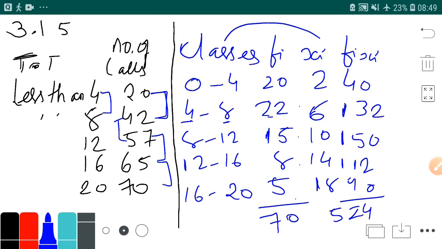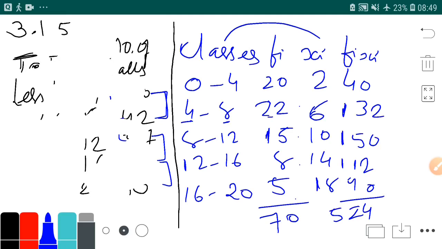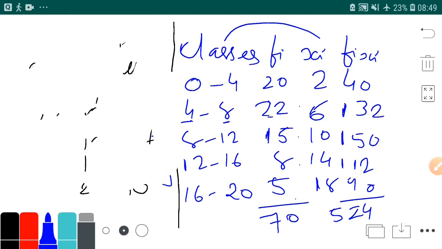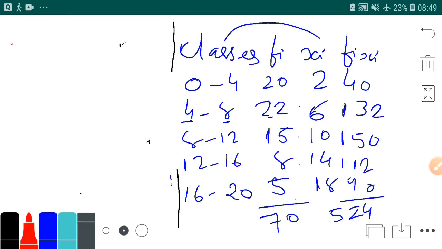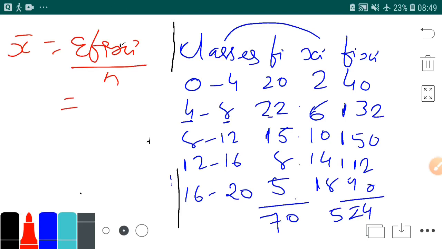Now you want to find the mean. Let's write here on the left hand side. Mean is sigma fi xi upon n. Now what is sigma fi xi? It's 524 upon 70.